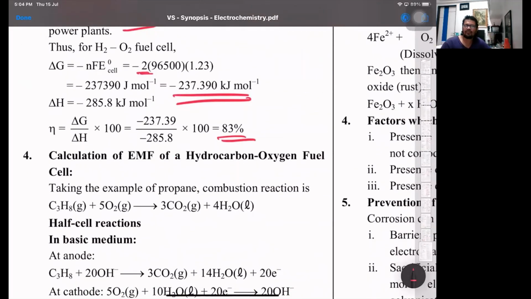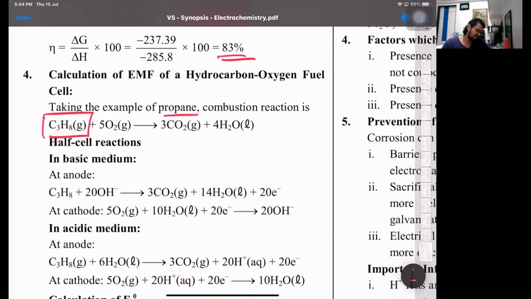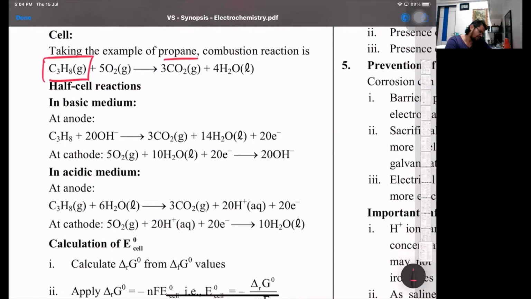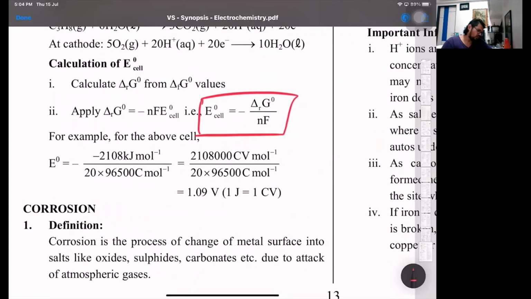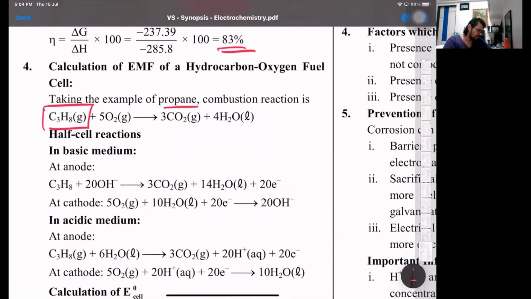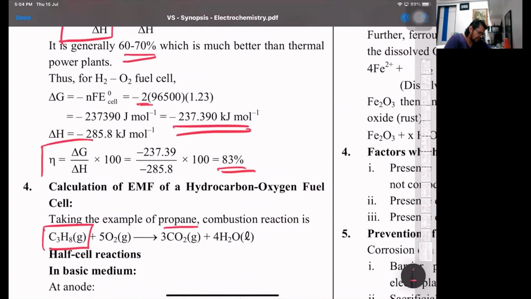In the same way, there is the calculation of EMF of a hydrocarbon oxygen fuel cell. This is also an add-on extra point. You can take the combustion of propane, any hydrocarbon burning, 1 mole burning with excess oxygen to form its oxides, that is CO2 and water. And in the same way in basic medium. So for basic and acidic medium, when you add it up, we can calculate delta G from the formulas, and on applying, we get the E naught values. But that's an add-on point. So just know the above part. Just do this part, that is eta is delta G upon delta H into 100. That's the fuel efficiency.